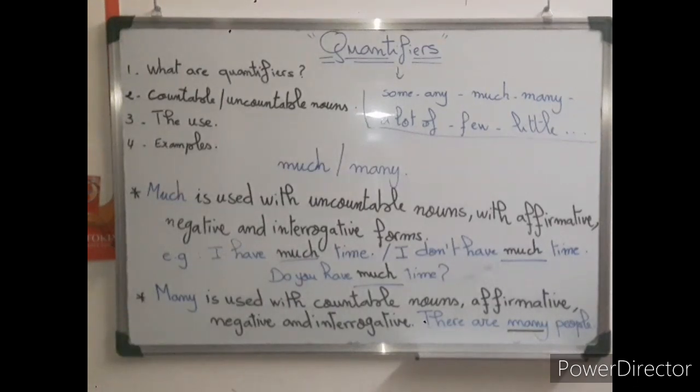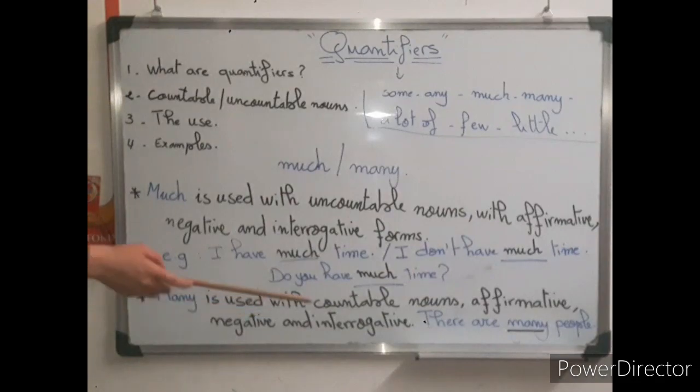Many is used with countable nouns. Ça veut dire les choses qu'on peut compter. Things that I can count. Clear? I have singular and plural. So, and again, it's used with affirmative, negative, and interrogative forms. Okay? Encore une fois, les formes de phrases. Une phrase affirmative, négative ou bien interrogative.